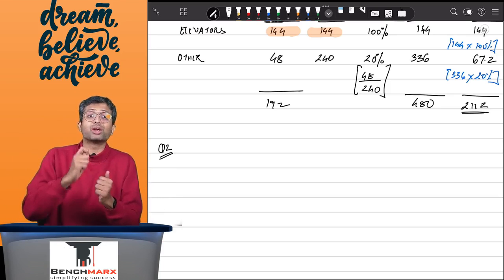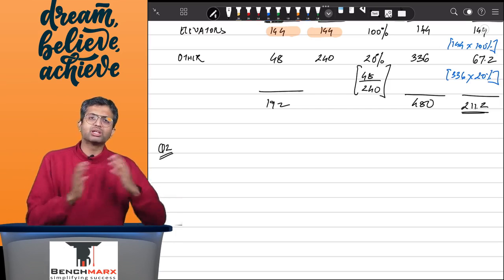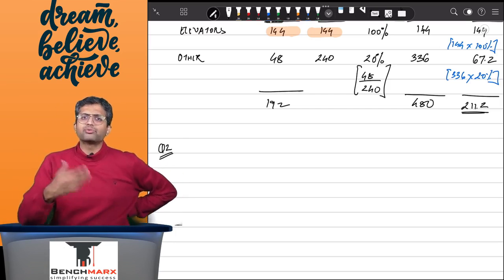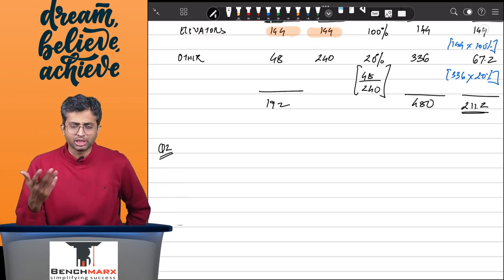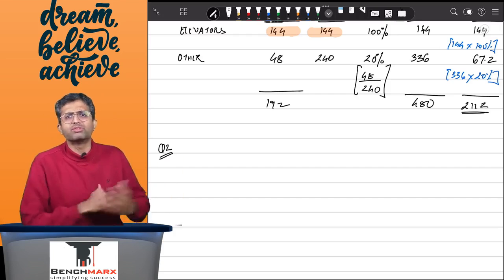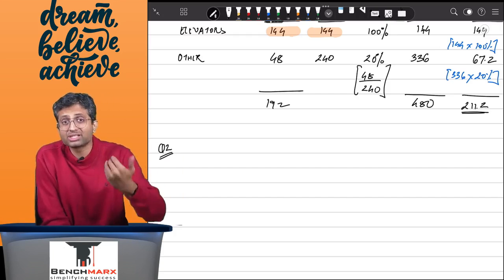However, it is possible that you might have done a billing and collected money worth, let us say, 30, or you might have done a billing and collected money worth, let us say, 15. So over here, if you have collected and billed 30, that means you have received an advance. Ideally, you should receive only 24 based on the revenue that is recognized, but you have received 30, and hence that 6 rupees is an advance from the customer.